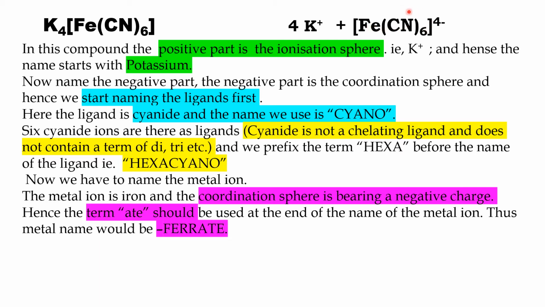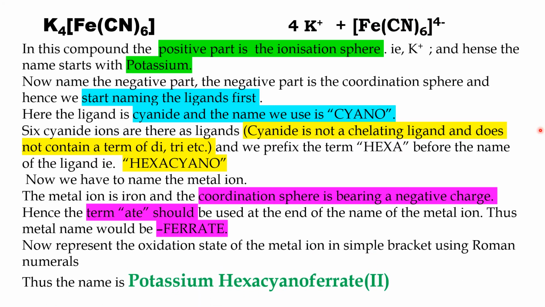Now we have named the ligand. Now we have to move to the metal ion. See, the metal ion is iron and the coordination sphere is bearing a negative charge. So we have to use the term ATE. So the name of the metal becomes ferrate. So I name the compound first the positive part, that is potassium, followed by the number of ligands, hexacyano, followed by the metal, that is ferrate. Why ATE? Because the coordination sphere bears a negative charge.